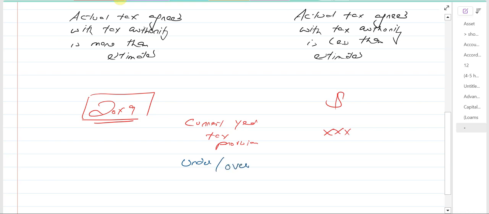This under or over provision is from 20x8, because the actual tax agreed with the tax authority for 20x8 was determined in 20x9. When the year ended, we showed them the financials, agreed the tax, and then came to know the scenario of under or over provision.